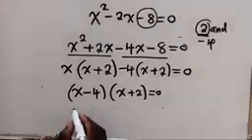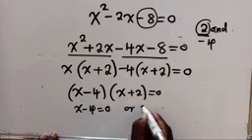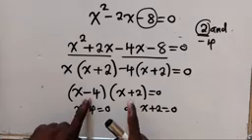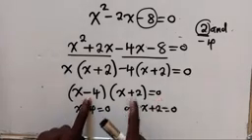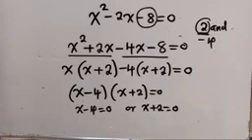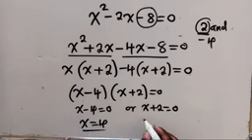So when you reach this point, you're going to say x minus 4 is equal to 0, or x plus 2 is also equal to 0. Get what is inside the brackets. This equal to 0, this equal to 0, and this is what we have. So from this stage, we shall just group the like terms. X will be equal to 4. Here, x will be equal to negative 2.